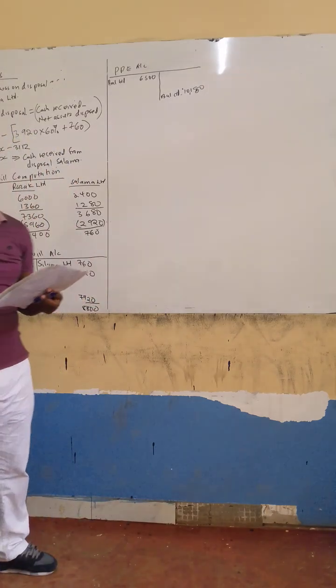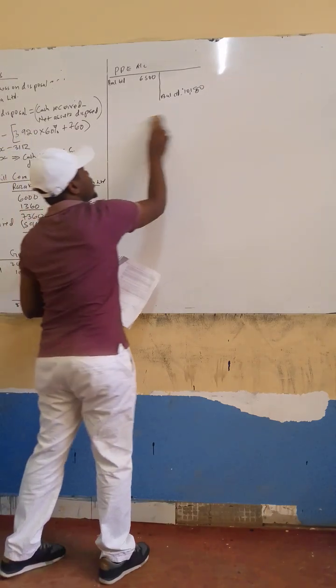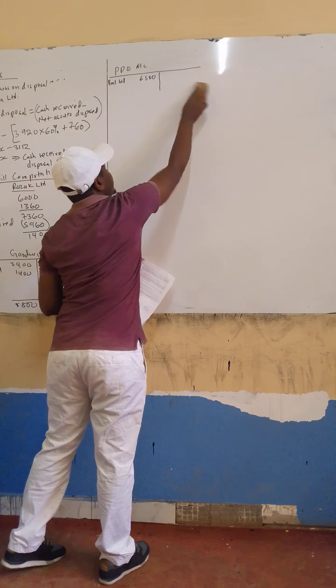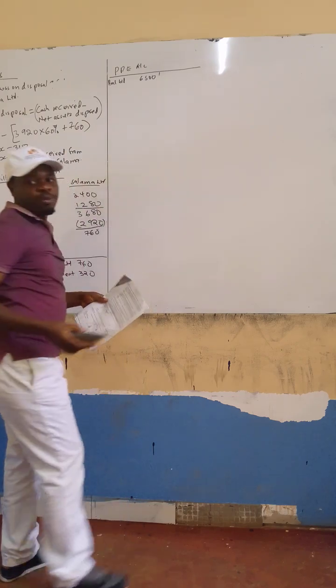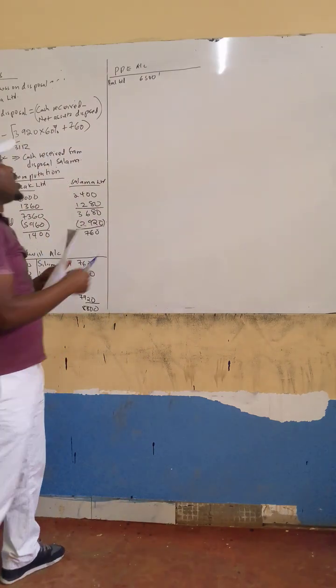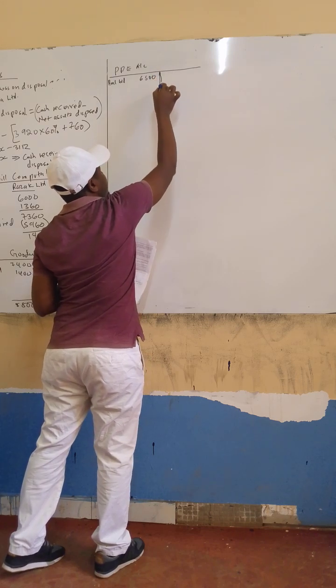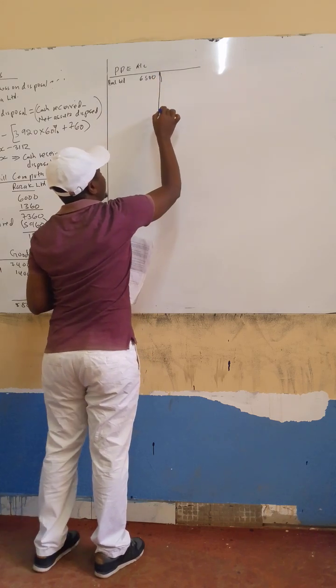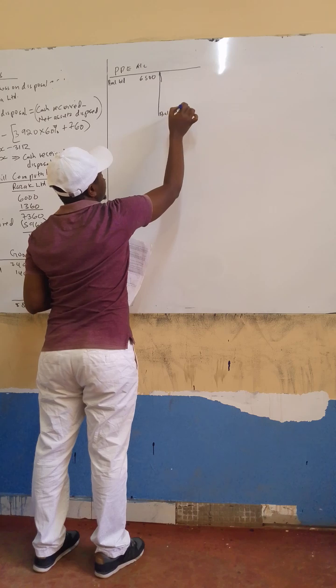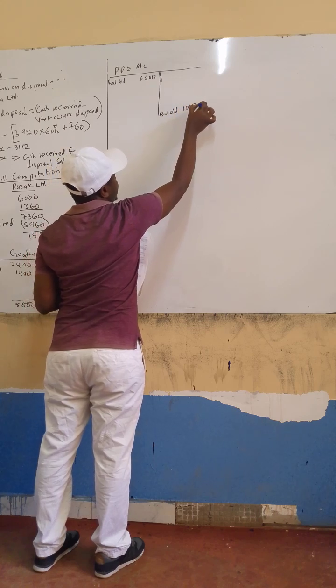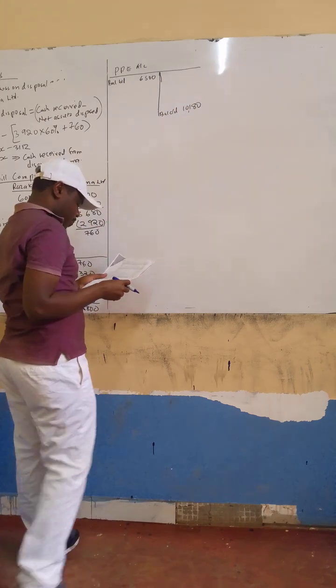Let me try to extend it a little bit because, of course, there are those properties that were revalued, and we have to look at even the revaluation reserve. So balance carried down is 10,180 for property, plant, and equipment.